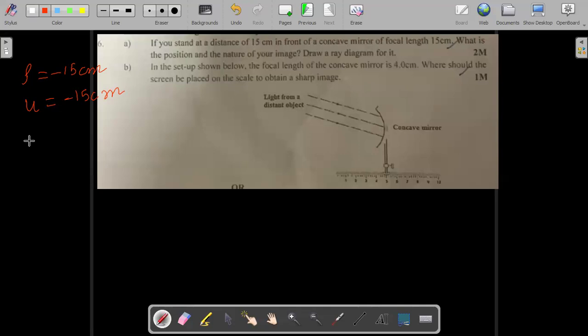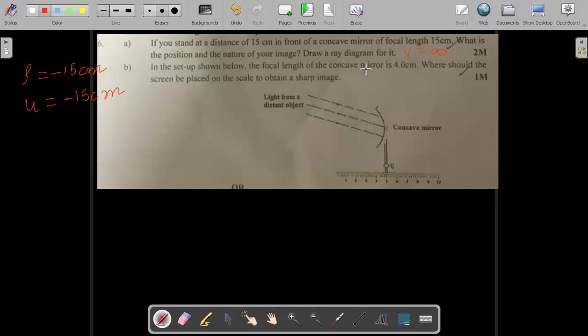Can anyone guess where will the image be formed for this case? Infinity, sir. Since the object is placed at focus, the image is formed at infinity. So here I get v equals infinity. Then which ray diagram shall I draw for it? The one where the object is standing at the focus. Yes, we'll draw the ray diagram for the object standing at focus.